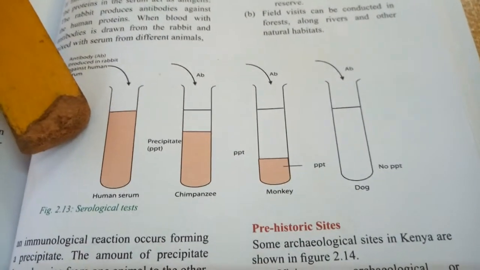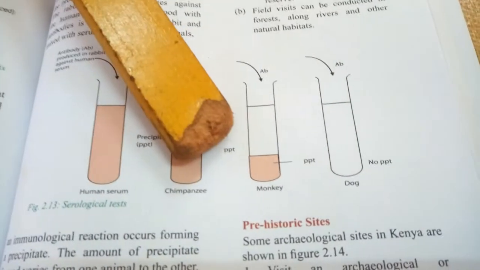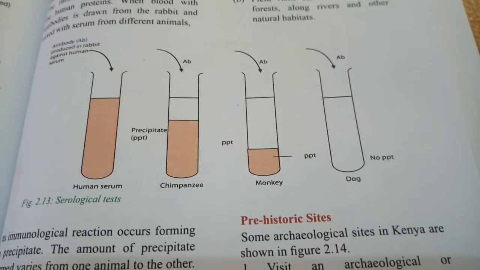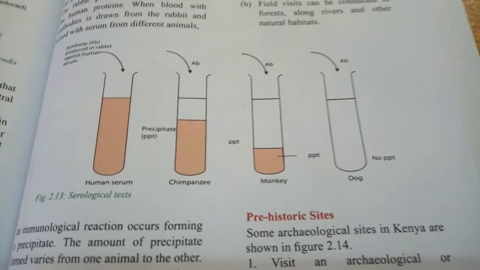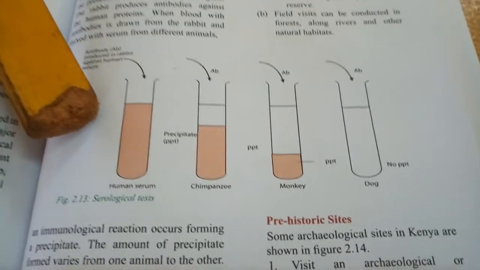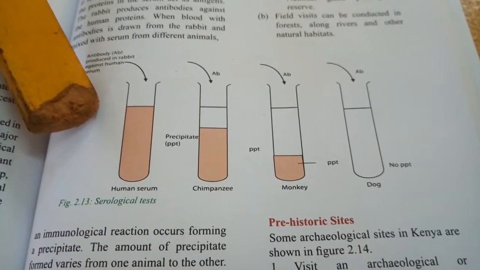We have this one the most, then followed by this, followed by that, and then finally the dog. The way the test tubes have been arranged confirms the closer the relationship: the amount of precipitate formed in human being is more, indicating that a rabbit and a human being are closely related to each other.